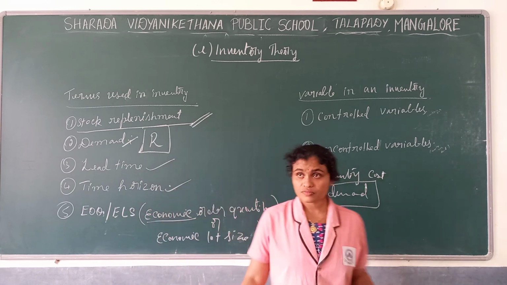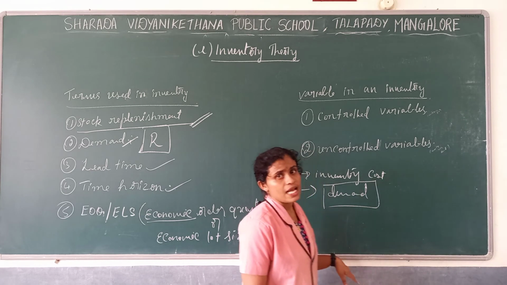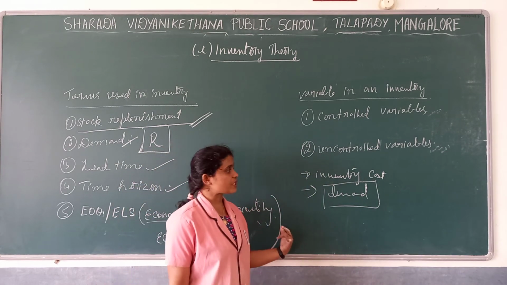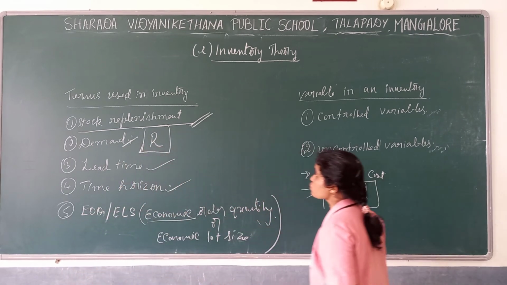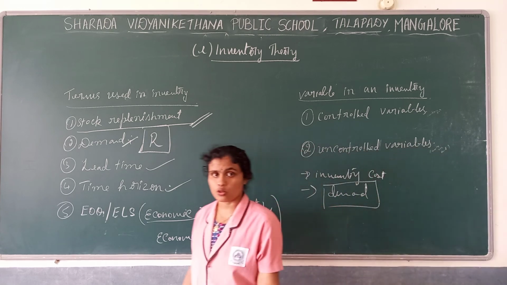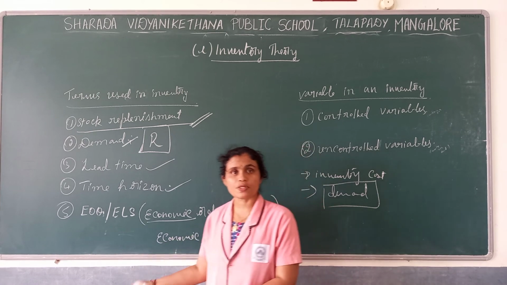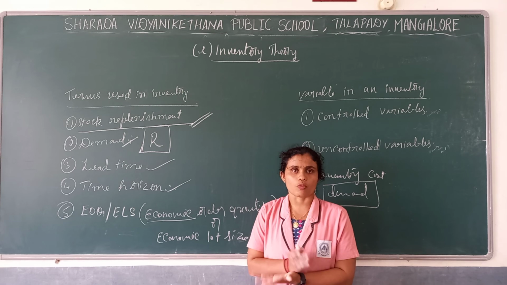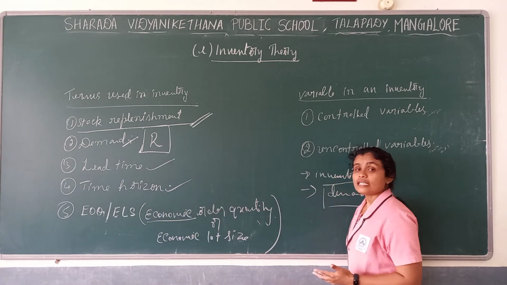Now there are controllable variables and uncontrollable variables. Controllable means which we can control. Uncontrollable means which we cannot control, like inventory cost and demand. And there are some terms we use. Stock replenishment is nothing but filling the goods which have been used or got over, once again filling.